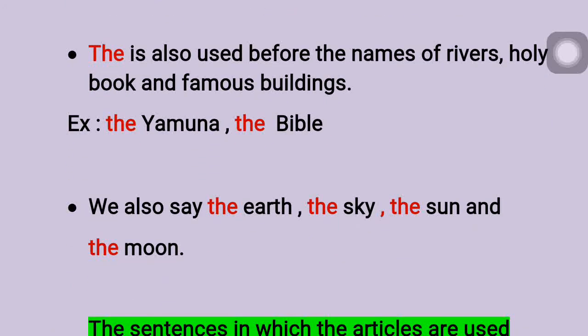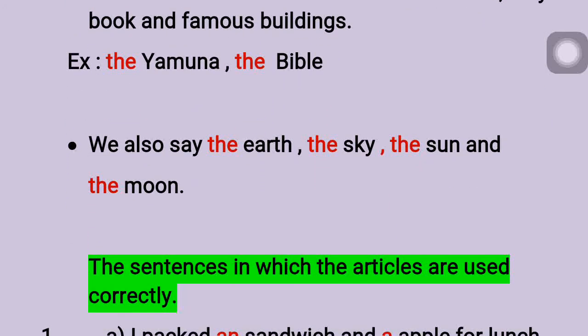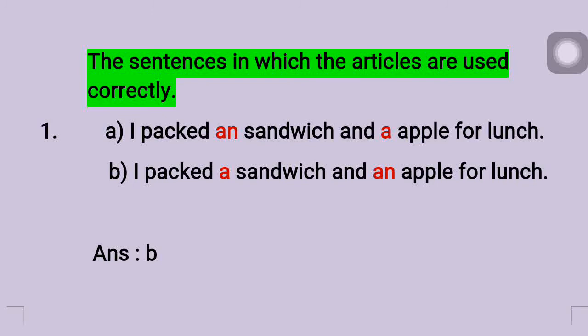So these are the articles which we use. We also say the earth, the sky, the sun and the moon. So all the important nouns are joined with the. That adds more weightage to that word. The sentences in which the articles are used correctly.